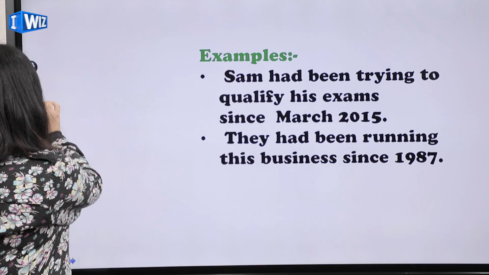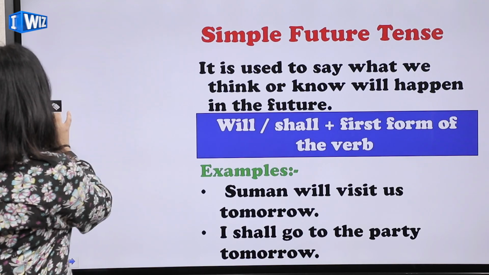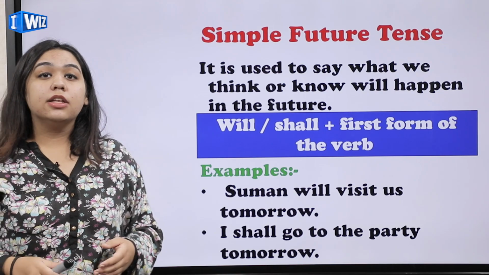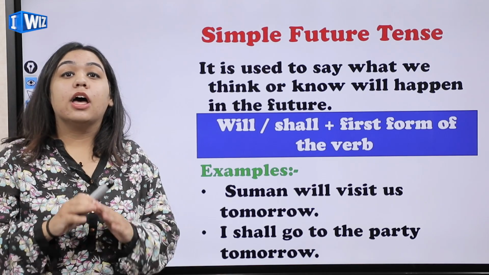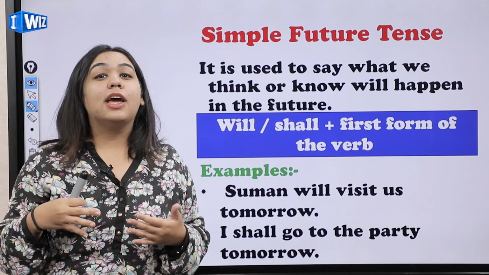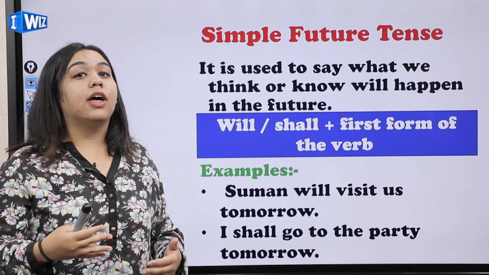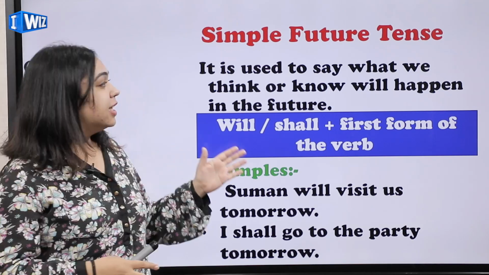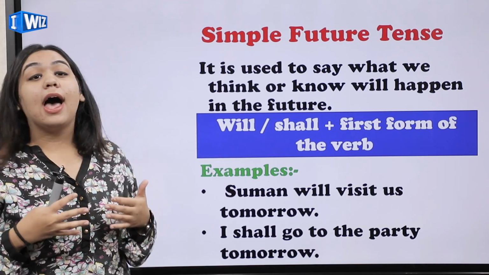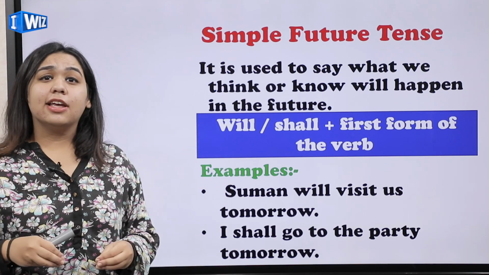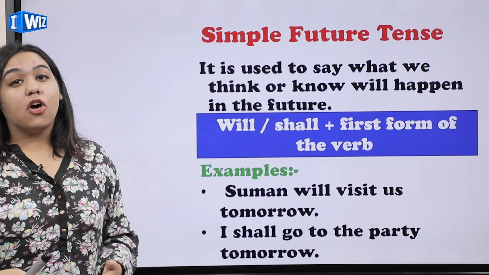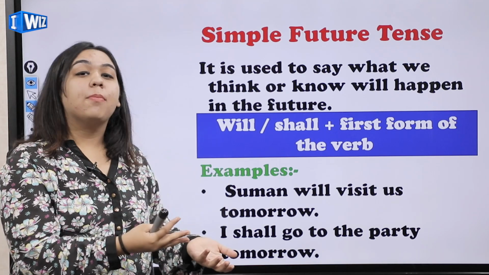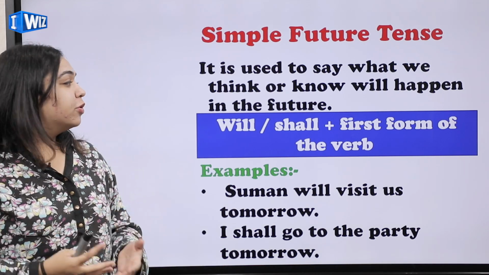Now let's move on to the next type. Now we are going to start with our future tense. So future tense is something that you're going to talk about a time that has not arrived yet. वो time अभी आया नहीं है, but you're still talking about that time. So starting with the simple future tense, it is used to say what we think or know will happen in the future. You can just think or you know, because that time has not come, the action has not been performed yet. What you think is going to happen, that's where you use simple future tense.